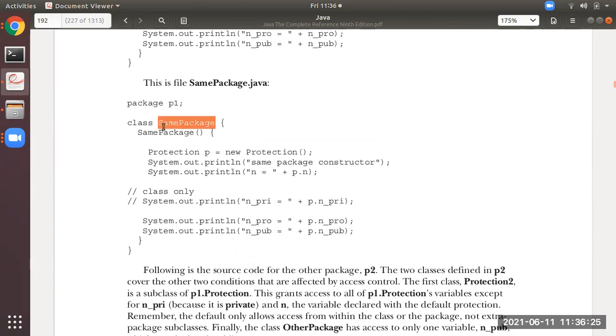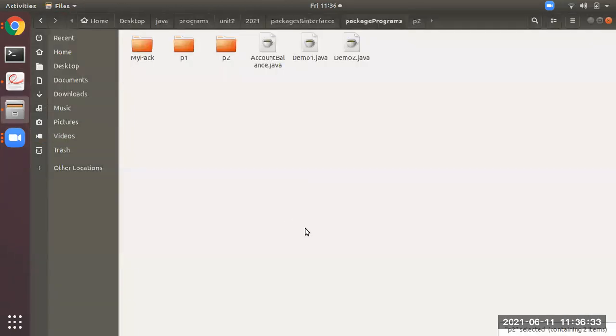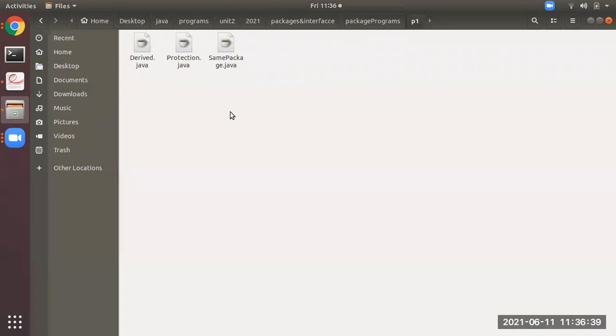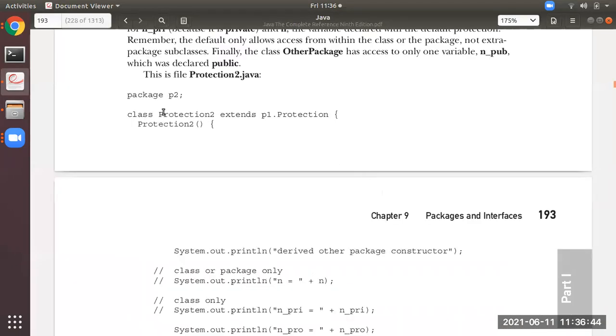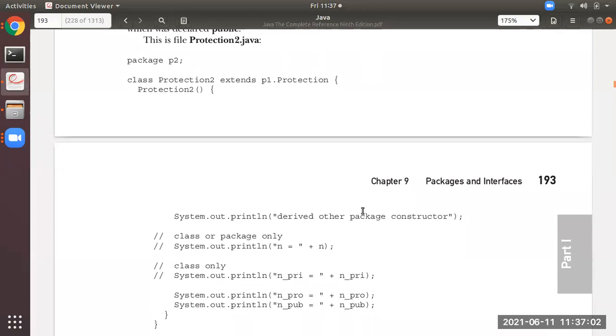Similarly, this is a same-package program, but it is not a child class, so save it as SamePackage.java. In my P1 folder, I have copied all the programs from the textbook and saved them as .java files. Then there is another class, Protection2, which extends the above Protection. But it is not in the P1 folder, it is in another folder, P2. So it should inherit in this way: P1.Protection. I hope you have understood this.